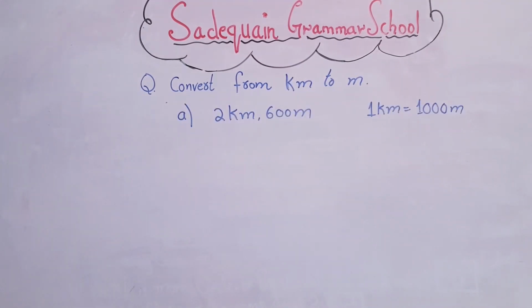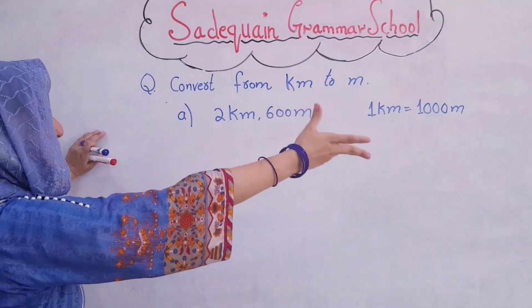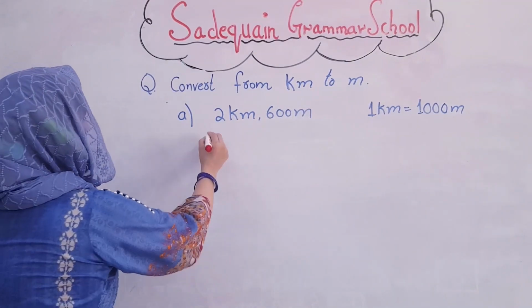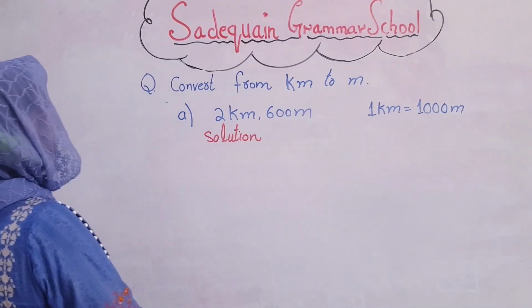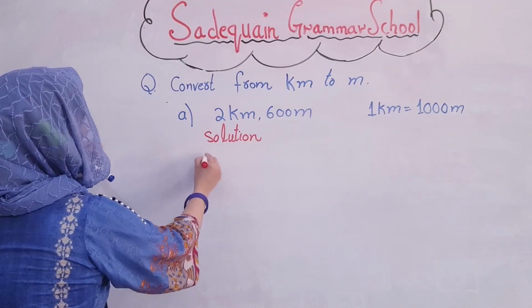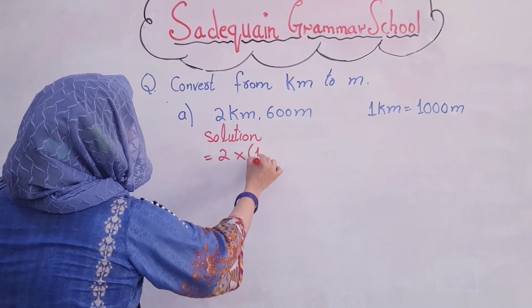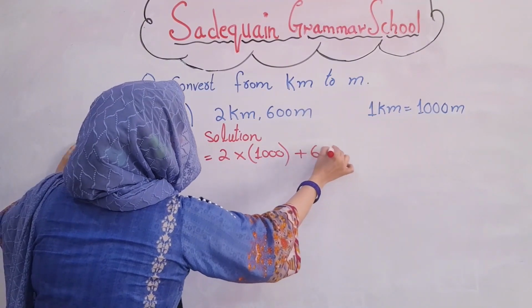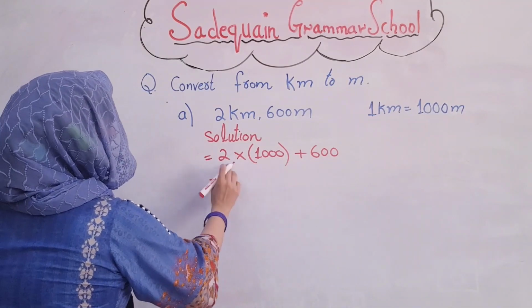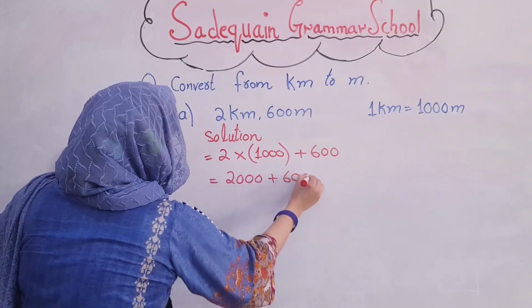Now students, let's discuss convert from kilometer to meter. As you know, 1 kilometer is equal to 1000 meters. So here we start our solution. 2 kilometer means we have to multiply 2 with 1000, and plus 600 remains the same. Then 2 multiplied with 1000 becomes 2000 plus 600.